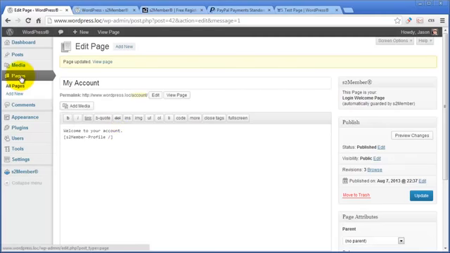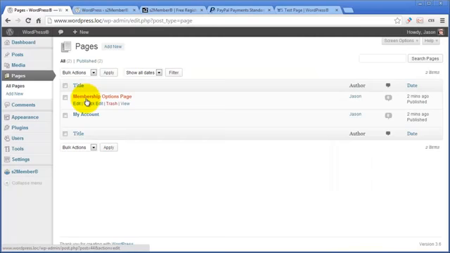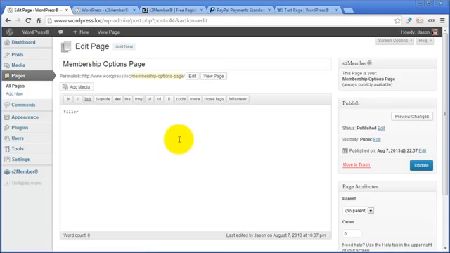All right, the next thing we need to do is discuss the membership options page. This is the page that is going to contain, you guessed it, your membership options. It's where your PayPal buttons are going to go. It's where you're going to let your theme shine. Most themes will come with things like pricing tables, fancy short codes, whatever it is about your theme that shines, spotlight it here. This is where you want to dress up and get fancy and tell the world what you're offering and how much it costs, what the options are to buy. This is where you're going to put your PayPal buttons, and I'm going to show you how to do that in this video. So let's just empty this out for now.